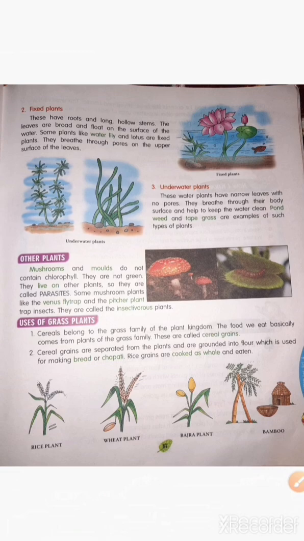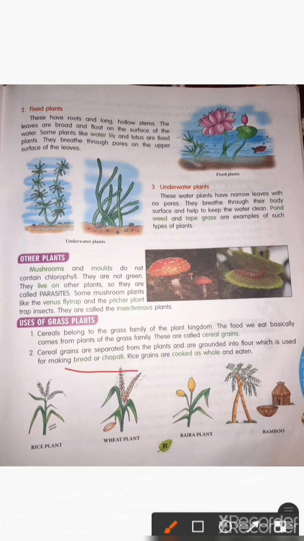Cereal grains are separated from the plants and ground into flour, which is used for making bread or chapati, right? We take chapati in our breakfast, lunch and dinner also. And rice grains are cooked whole and eaten.